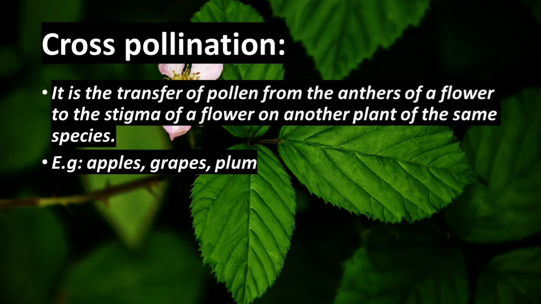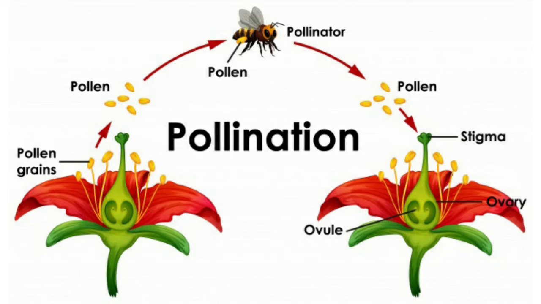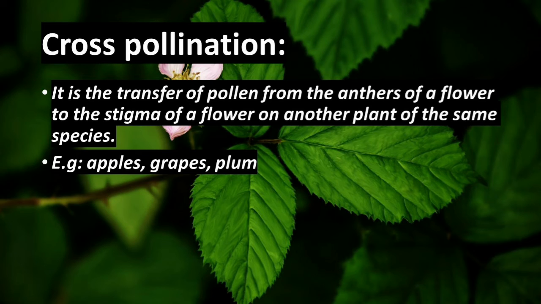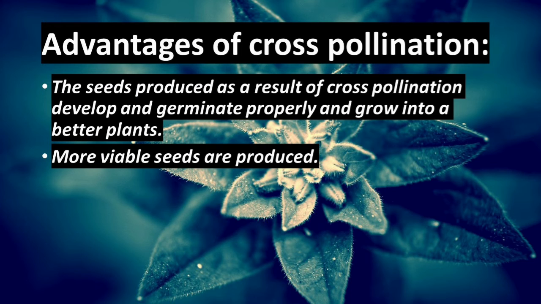What do you mean by cross-pollination? Cross-pollination is the transfer of pollen grains from the anther of a flower to the stigma of a flower on another plant of the same species. This is called cross-pollination. Example, apples, grapes, plums, etc. Then we pass on to advantages of cross-pollination.